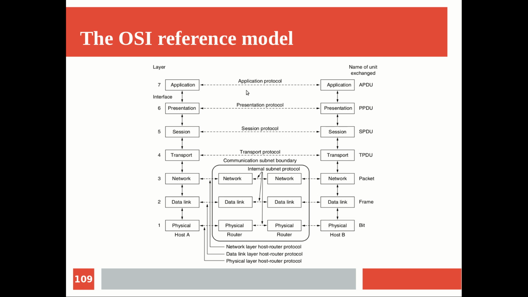where these protocols were running between the end machines, let's say the application, presentation, session protocols. At the rightmost side you can see the name of the unit exchanged. So in general we call this unit of exchange between one hop to another hop, or between the end systems, a protocol data unit. Here PDU means protocol data unit. Just like the basic building block of a programming language we call a token, a similar terminology: the basic unit of information communicated in a particular layer is what we call that layer's protocol data unit.